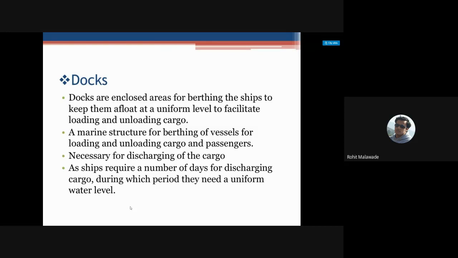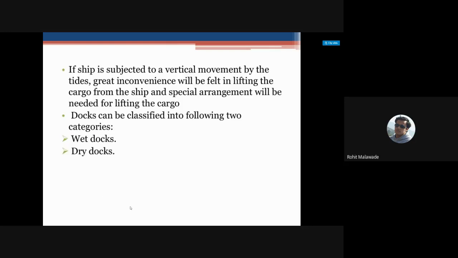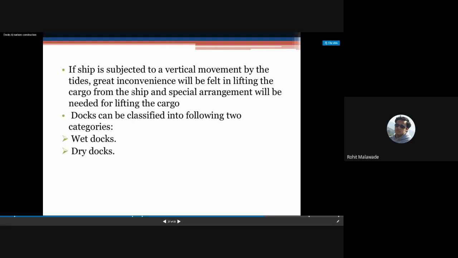So ample quantity of water should be there inside the docks. If the ship is subjected to vertical movement by the tides, great inconvenience will be felt lifting the cargo from the ship, and special arrangements will be needed.